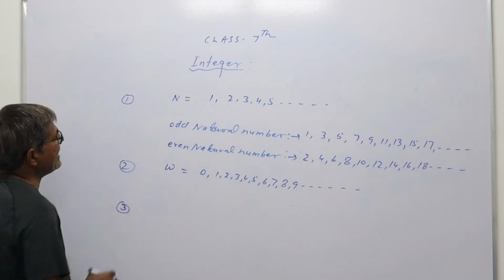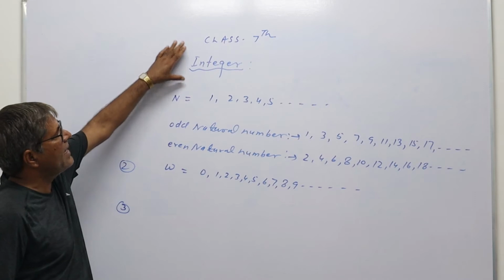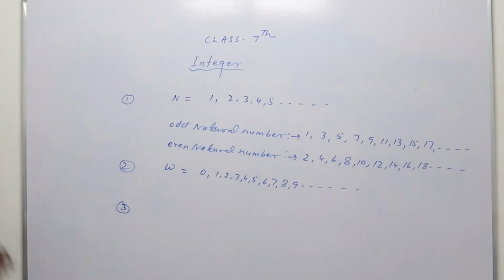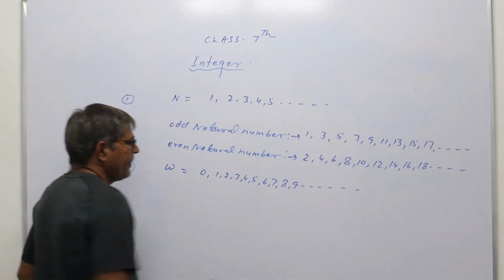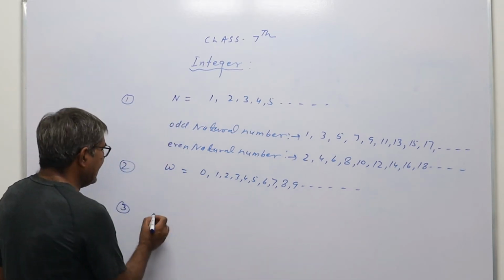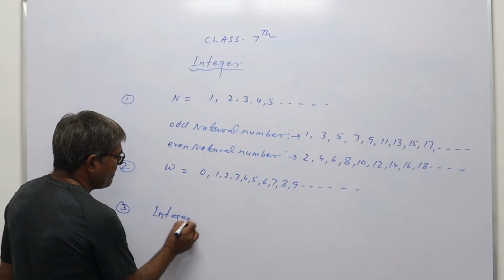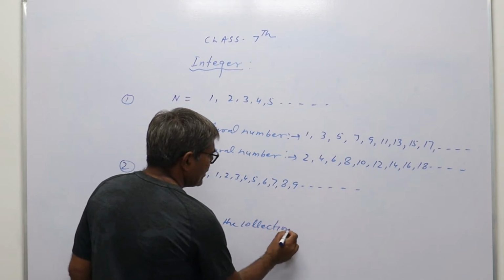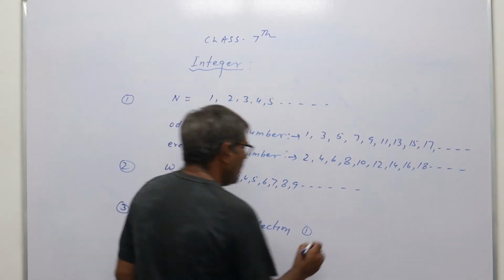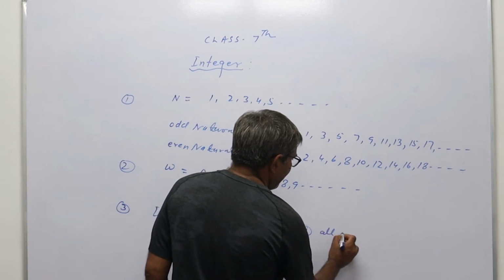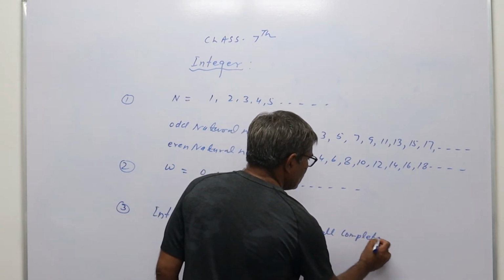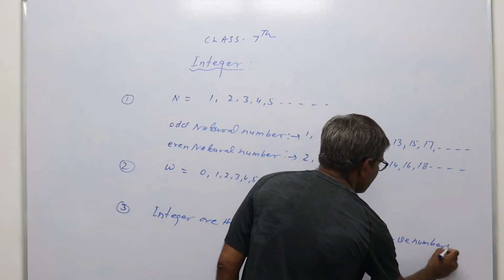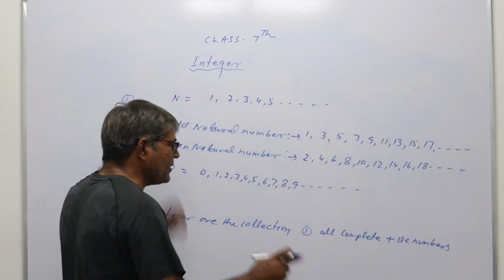Now our topic is integers. The first chapter of class 7 mathematics is integers. So how we will define the integers? The integers are the collection of, first, all complete positive numbers, that is 1, 2, 3, 4, 5 and so on.